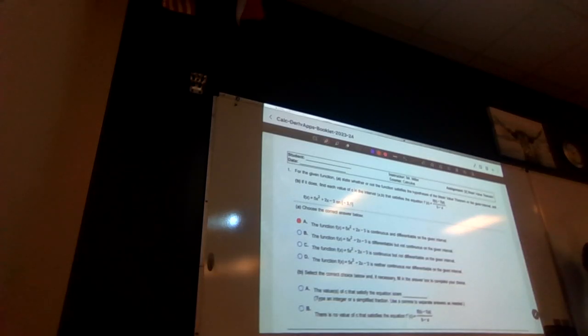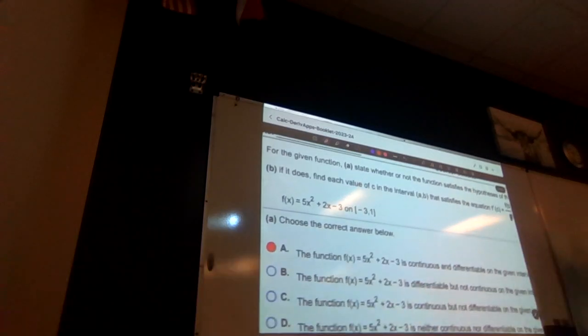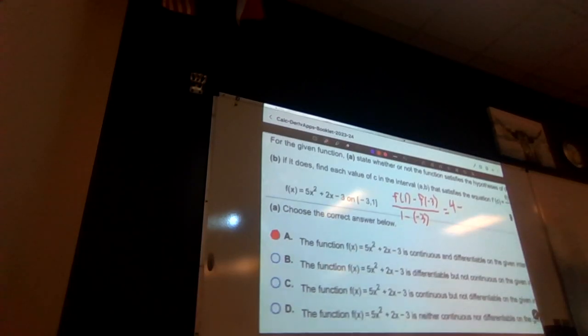Then we go down here, the values of C that satisfy the equation. Well, I need to do the average change. So first I'm going to do f of 1 minus f of negative 3 divided by 1 minus negative 3. If I input 1, I get 5 plus 2 is 7 minus 3 is 4. Minus input negative 3, you get 5 times 9 is 45, plus negative 6 is 39, minus 3 is 36. Can someone check me on that?